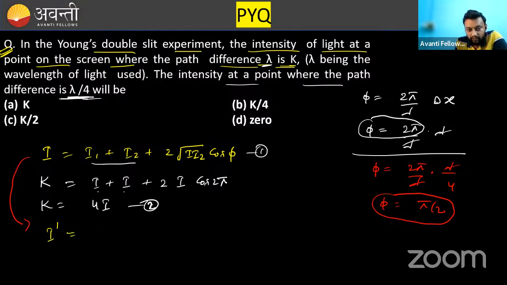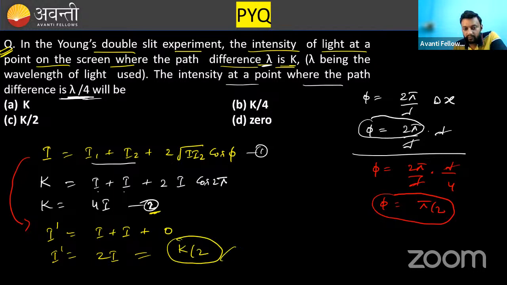Both intensities I1 and I2 are the same, so it becomes I plus I plus a term which is 0. Why 0? If I place phi as pi by 2, cos 90 is 0. So the new intensity is 2I. From equation 1, 4I is equal to K, so 2I will be K by 2. This is our answer, which is option number C.